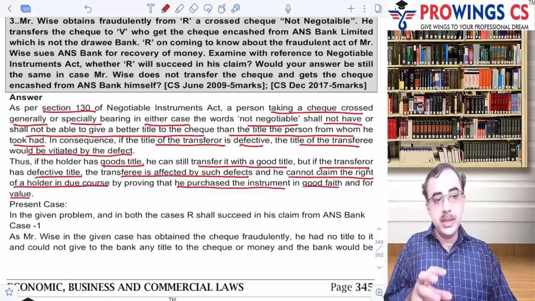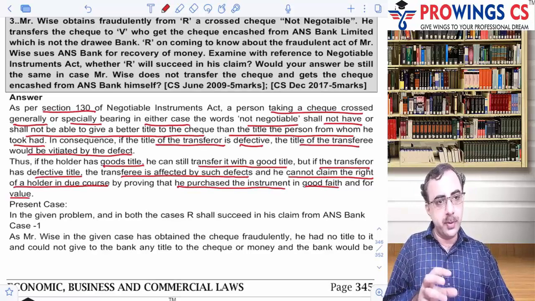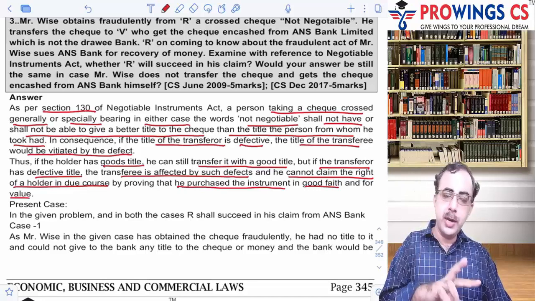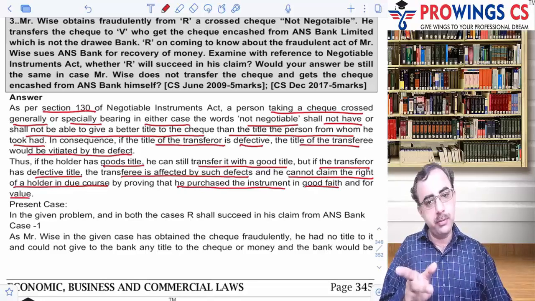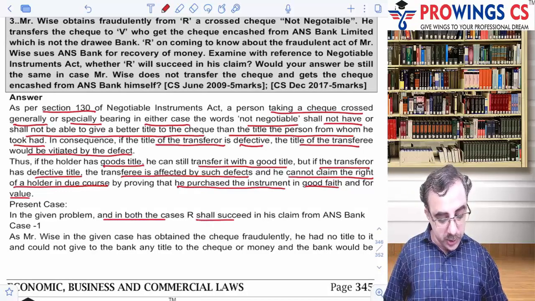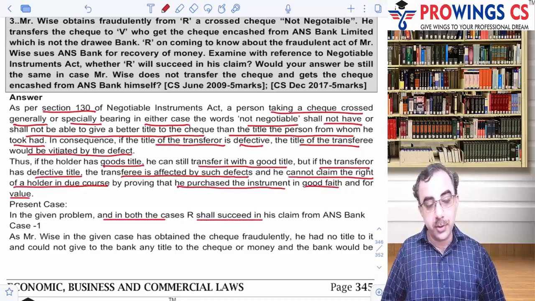Okay, now let's see this problem in certain scenarios, because there is a good twist in it. Case 1 is given here, where he gave it to the other party, and case 2 says he encashes it himself. So in the given problem, in both the cases, we write that R shall succeed, because the title itself was not clear.